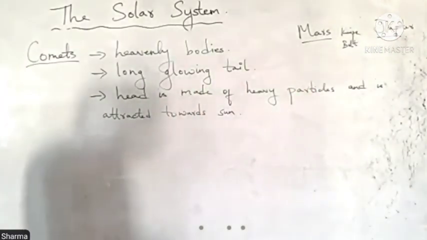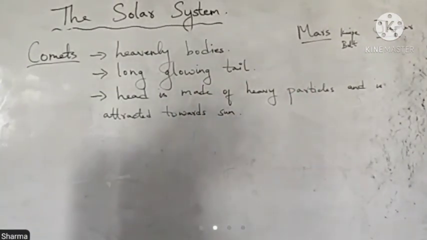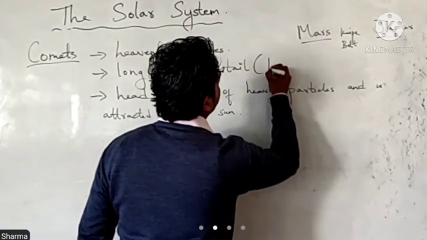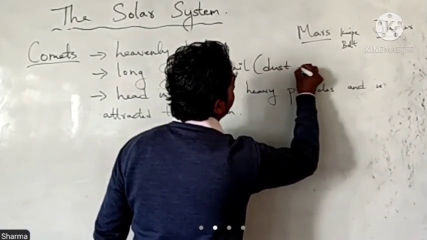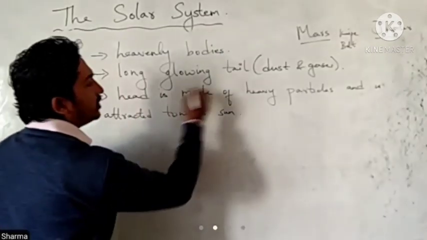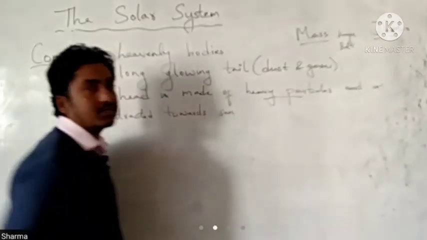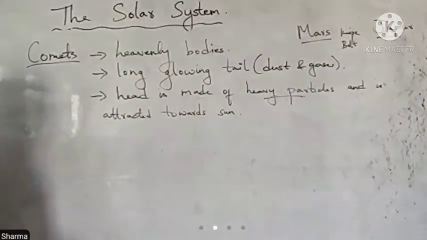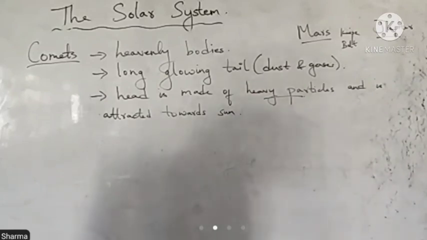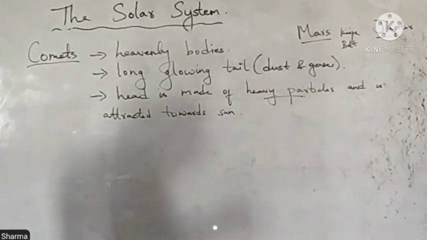So the head of the comet is made up of heavy particles and is attracted towards the sun. The tail mostly consists of dust and gases, and the head consists of mostly heavy particles. The tail of a comet always points away from the sun.